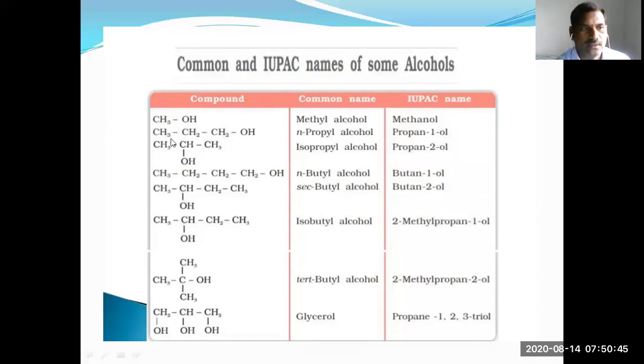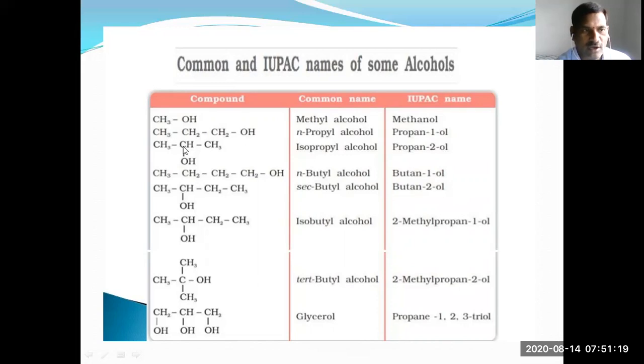Whereas with 3 carbons present in the alcohol, it is n-propyl alcohol. This is 1-propanol or propan-1-ol. Similarly, when the OH group is present on the second carbon of the propane chain, the common name of this compound is isopropyl alcohol.